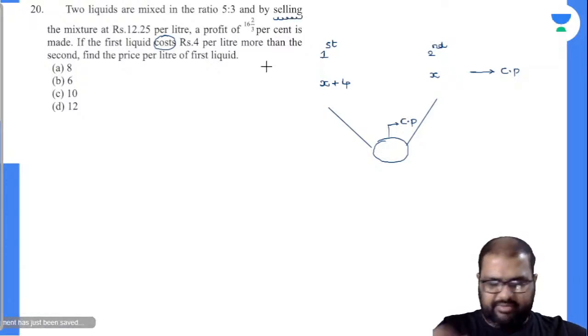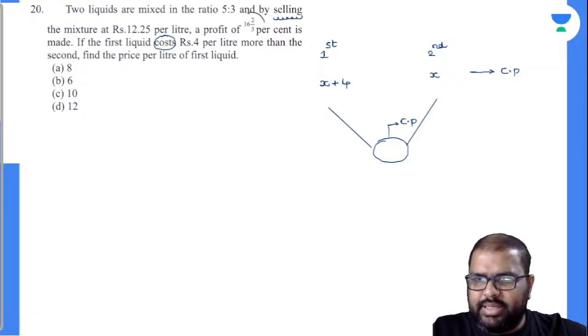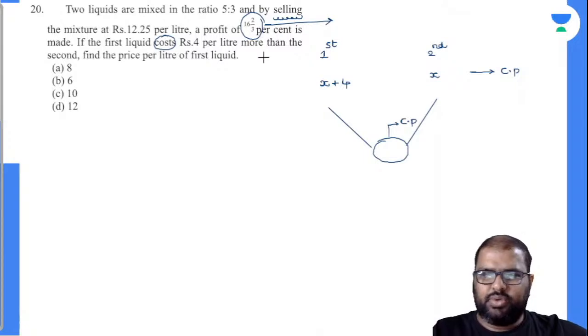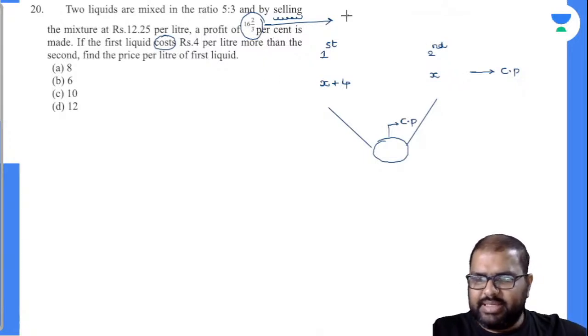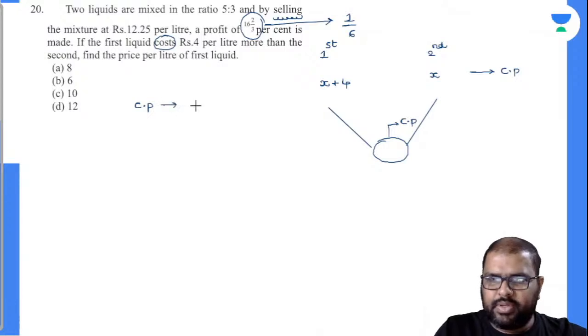And again a profit of 16 2/3 percentage is made. I'll convert this 16 2/3 into a fraction. Everybody knows 16 2/3 is nothing but how much? 50/3 percent, that is 1/6. Am I right or wrong? 1/6. So I'll take down my cost price as 1 unit, plus what is my profit? 1/6.